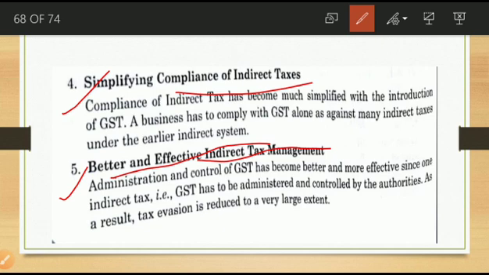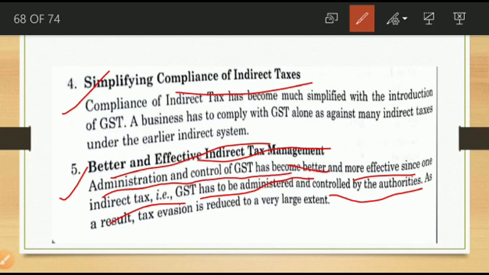Now it becomes very easy, since one indirect tax, that is GST, has to be administered and controlled by the authorities. Earlier they had to control and administer so many taxes. Now they can concentrate on one tax, so better and more effective indirect tax management is possible.